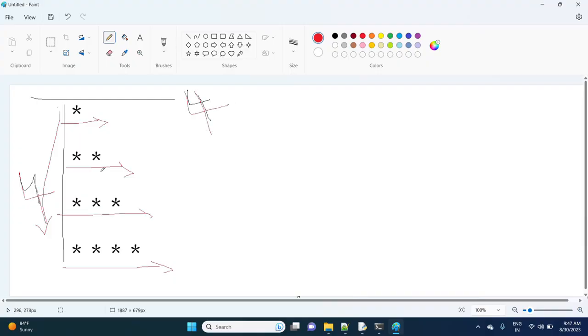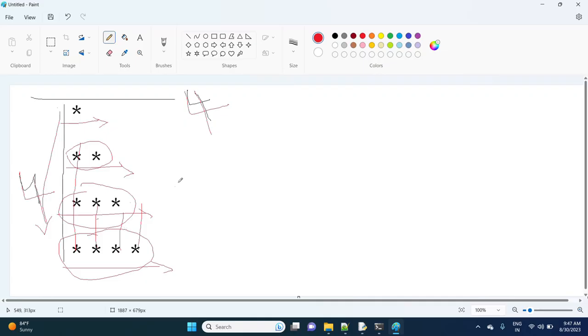How I am saying 4 rows, 4 columns means 1, 2, 3 and 4. And column level also, if you observe here, 1, 2, 3, 4. Column side 4. Don't consider here 3 stars, here 2 stars. Finally, how many stars are there on the left side, right side and top to bottom? That's what we have to consider.